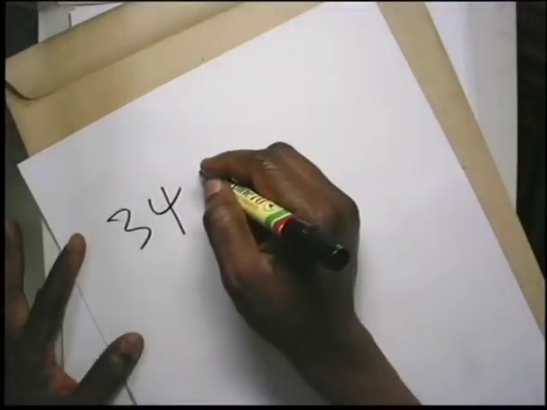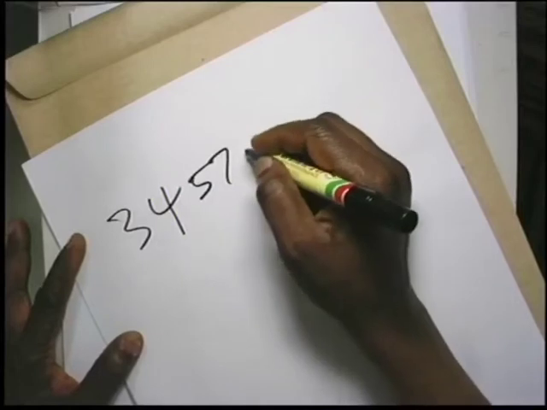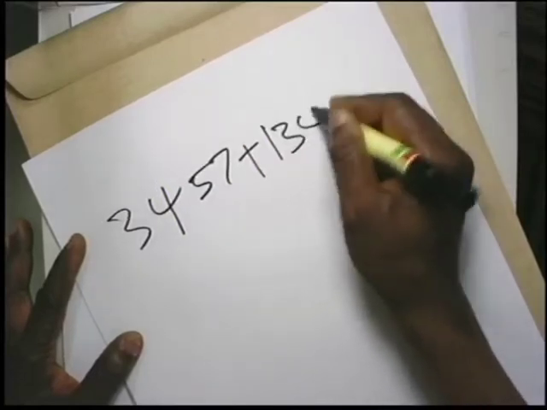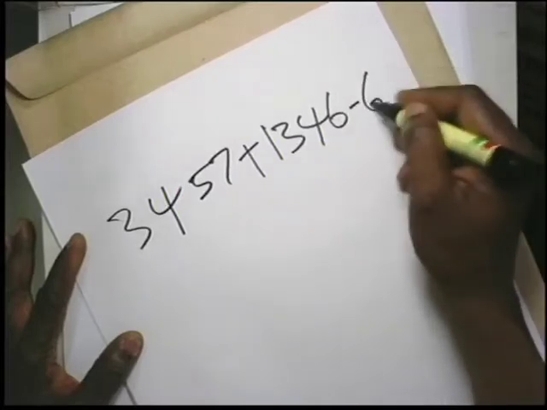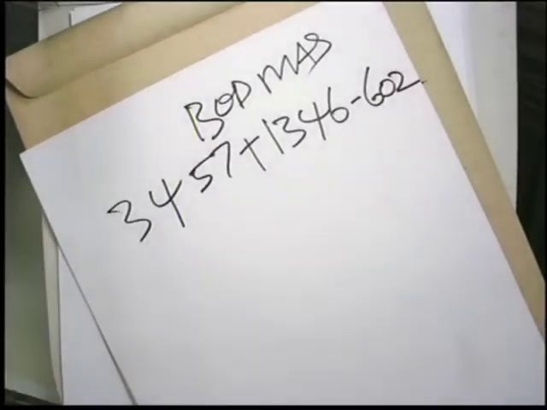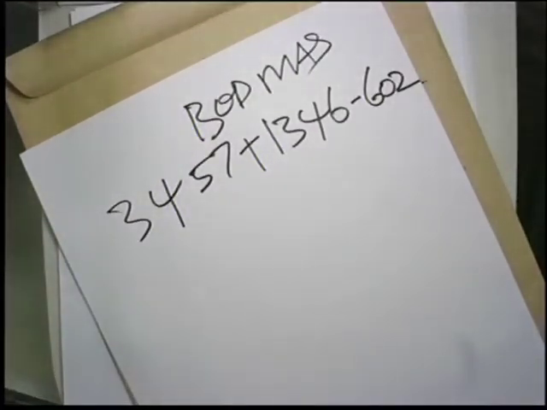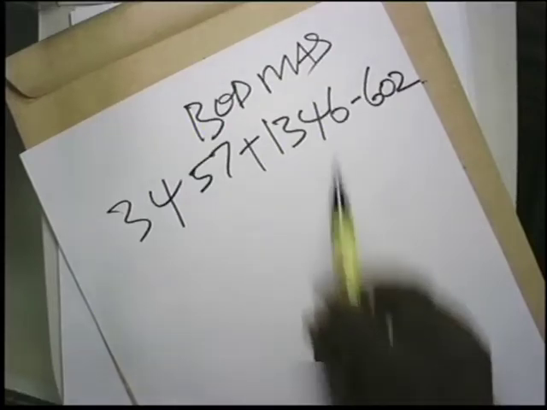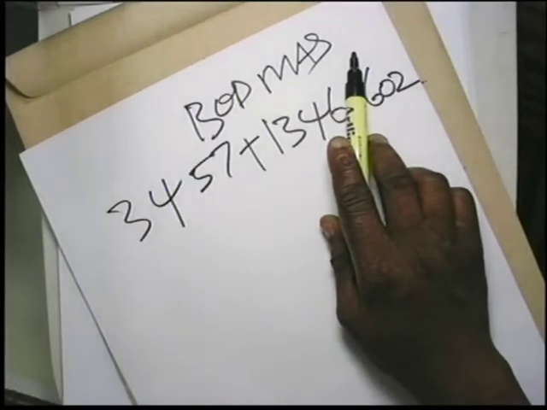Mental calculation. If a question says you should explain to a learner either in grade 4, grade 5, or grade 6, how, let us look at it as an example. 3,457 plus 1,346 minus 602. Don't forget what I taught you before. When the question is like this, you must be able to say addition before subtraction.